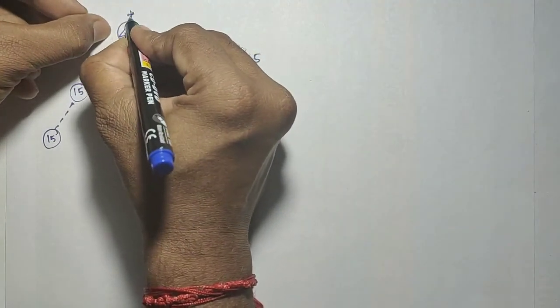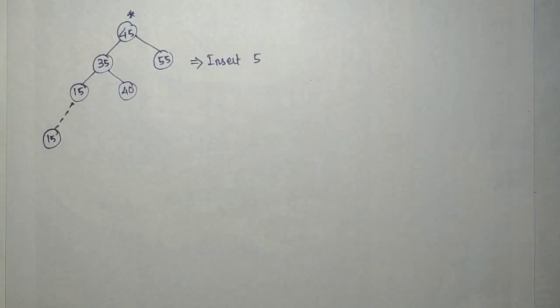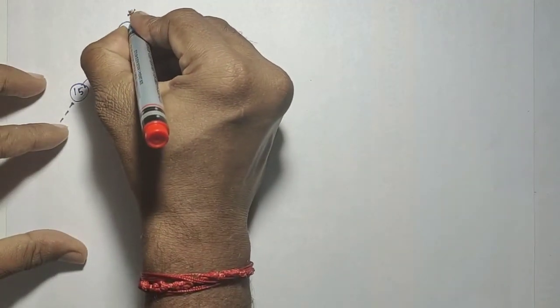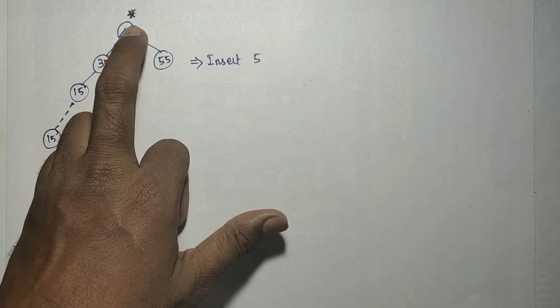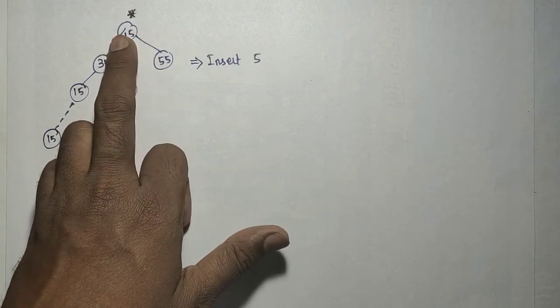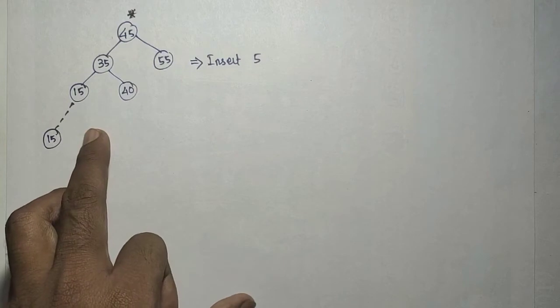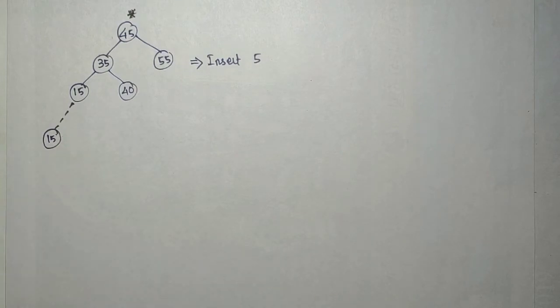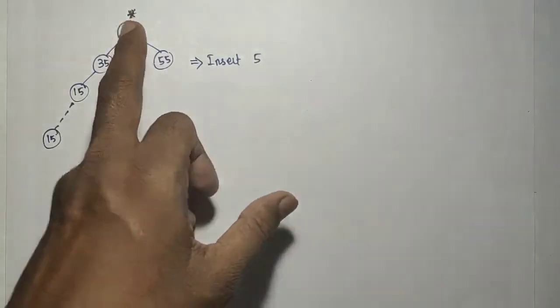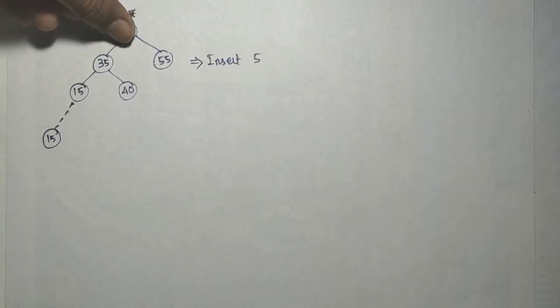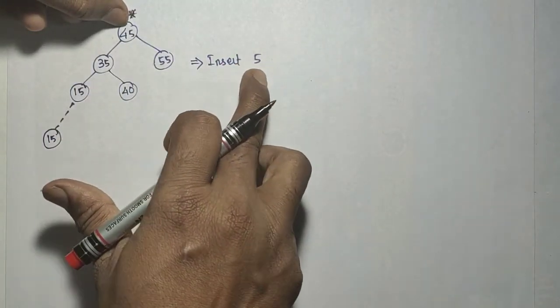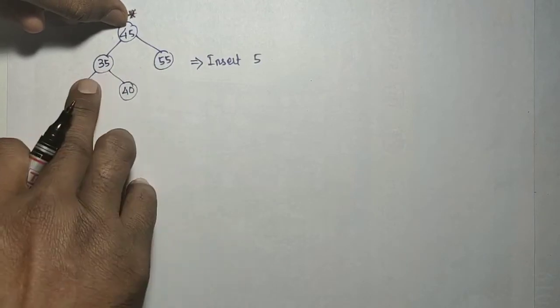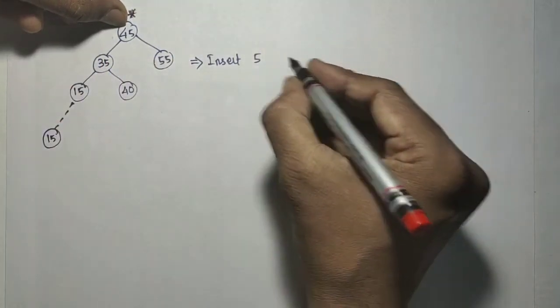So now what? Unbalanced. So the unbalance occurs here. So which node goes unbalanced? 45. Okay. So now find the reason, due to which case it happened, then you apply the corresponding solution. Which case is this one? You have added, and this 45 goes unbalanced. I am going to balance that 45. Okay, so the unbalancing occurs for the 45 due to adding the 5 on which side? Left or right? Right side. Sorry, left side.